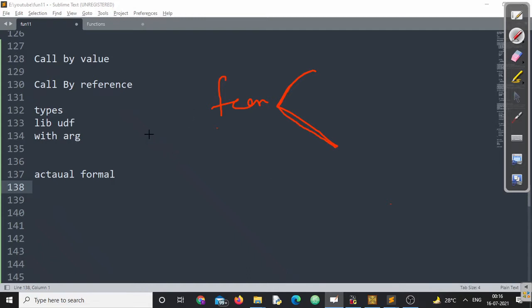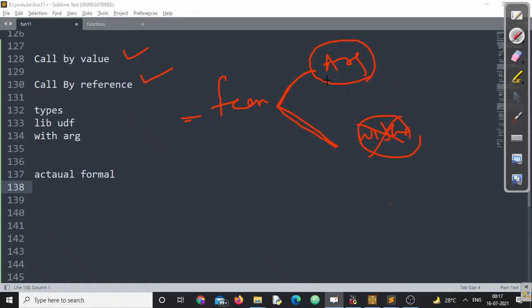We are least concerned about the return type that this function will return to the calling function where it is being called. We are talking about function with argument and without argument. Without argument doesn't help us in call by value and call by reference, and we are only looking at function with argument. It doesn't matter whether the function with argument returns a value or returns no value. We don't require all that.